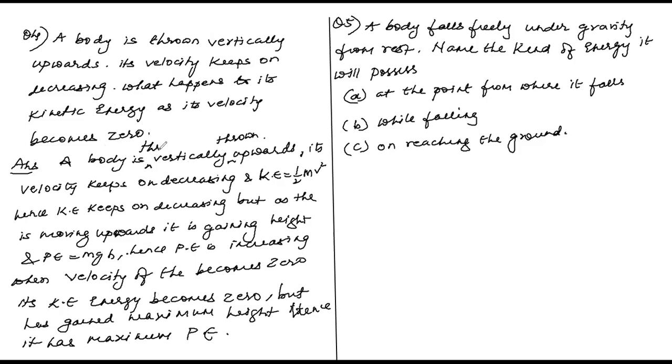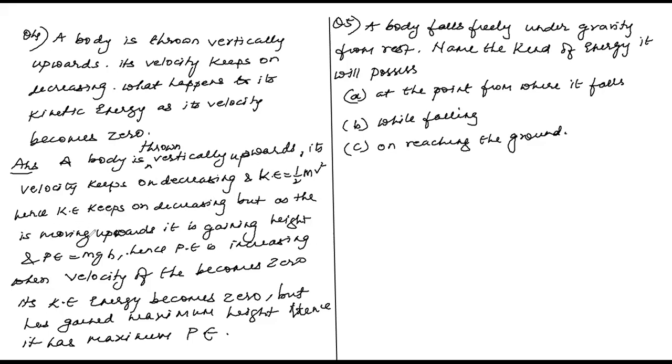A body is thrown vertically upwards. Its velocity keeps on decreasing, and kinetic energy equals half mv square. We know half m is constant, hence v is decreasing, hence its kinetic energy keeps on decreasing.